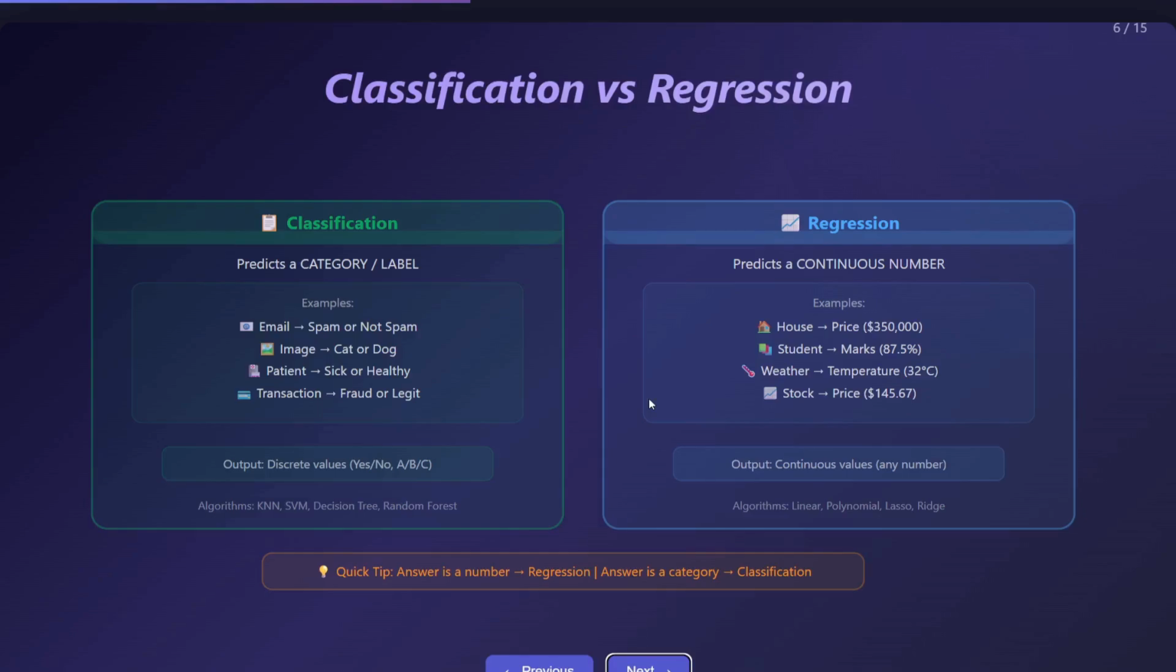So if you see here, these are some of the algorithms we use in classification: KNN, SVM, decision tree, random forest. Okay, so this is classification. Now we will understand what is regression.